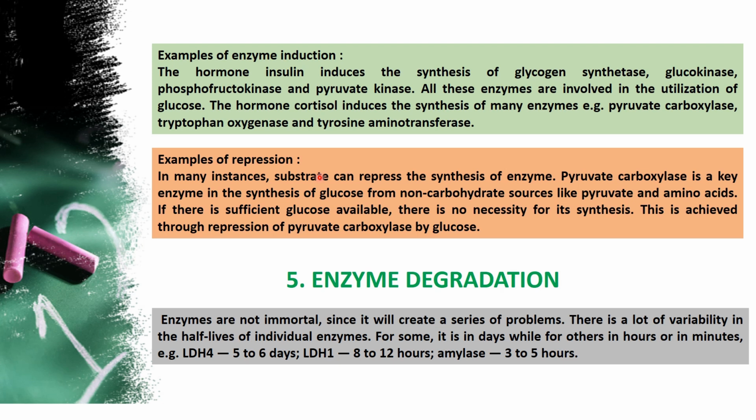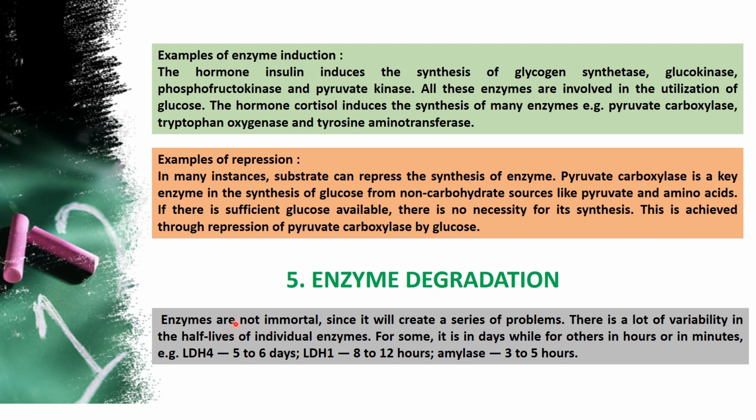And the last type of regulation is enzyme degradation. Definitely we know that every organ and every cell has its own life span. After the lifespan, it starts to degrade, whether we call it cell death, apoptosis or proteolytic degradation, it starts on its own. How? Based on the lifespan, that means the lifetime period of a particular compound.